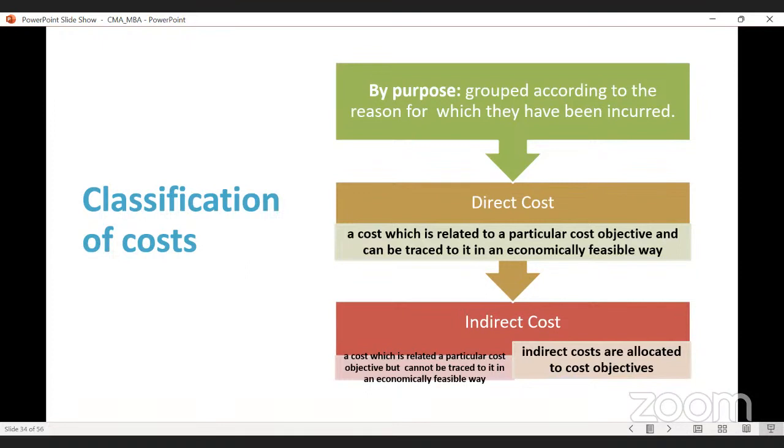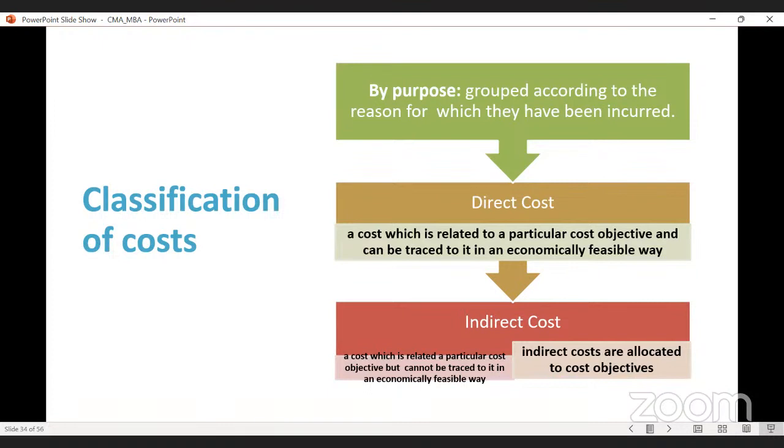In a particular factory, let's say we are operating 5 machines. For operating 5 machines, we need electricity, if those machines are electric machines. Let's say we are taking one connection of electricity.